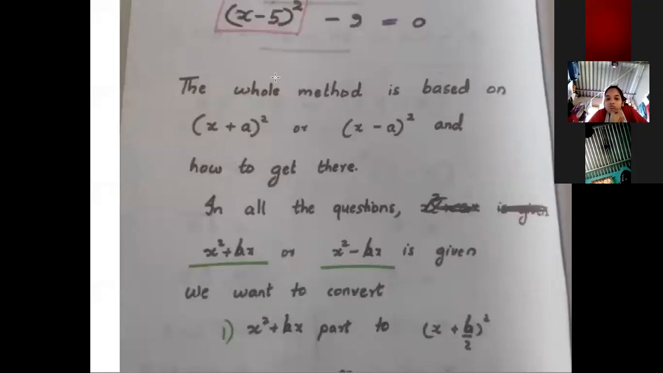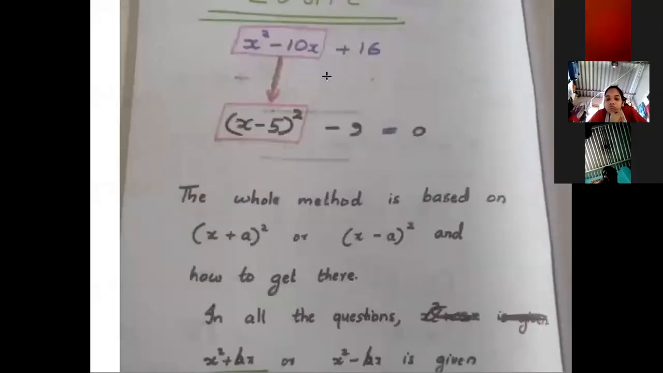So what we try to do is make that part into this form. We make x square minus 10x into x minus 5 whole square. What is this 5? This is half of 10.